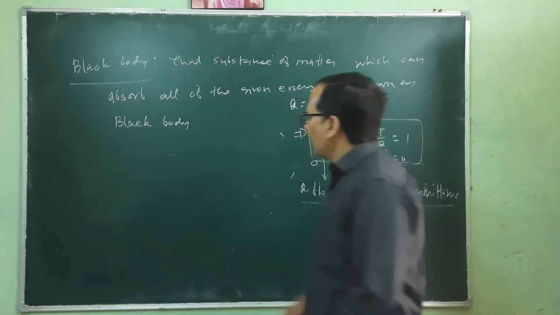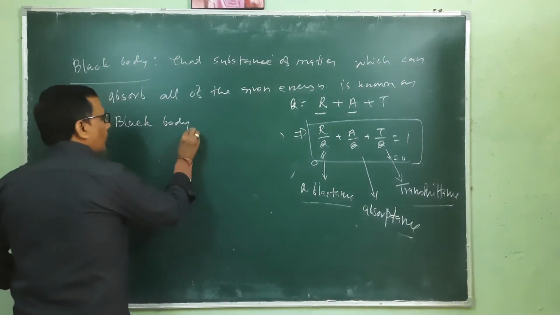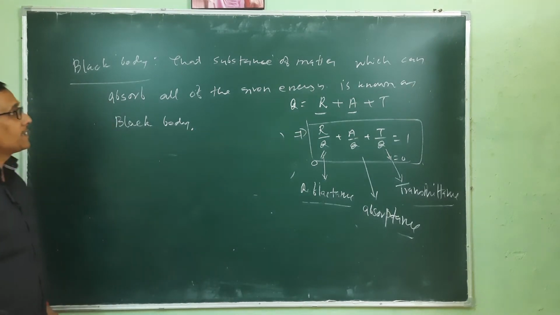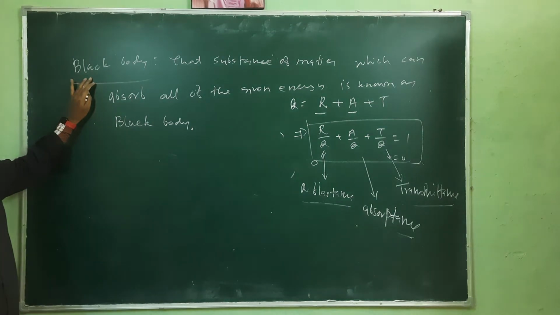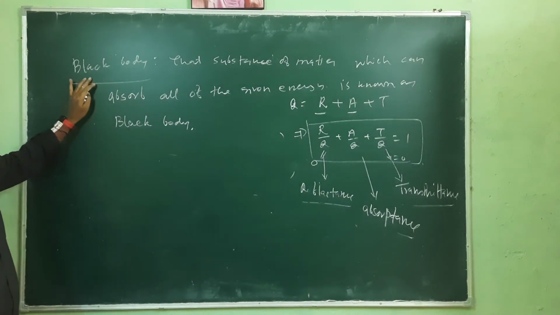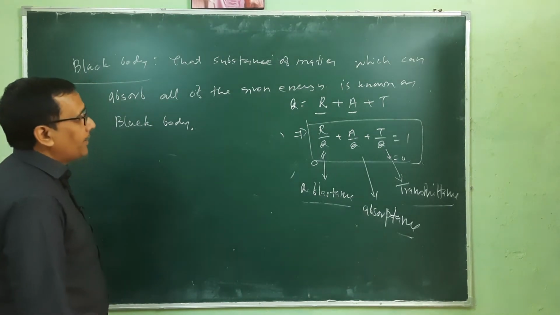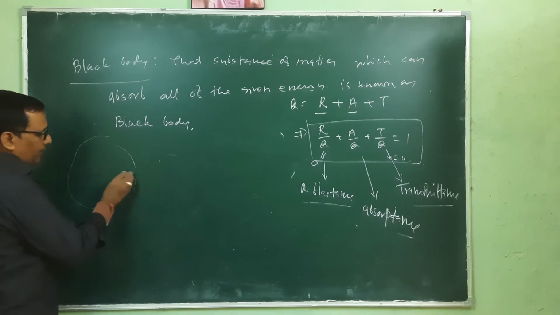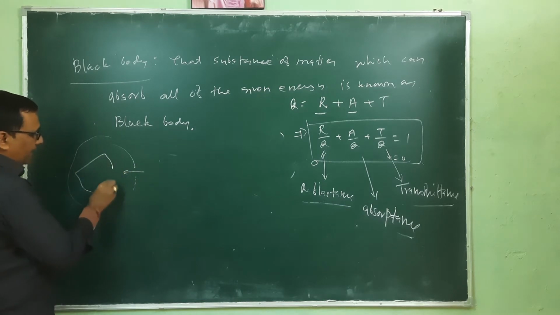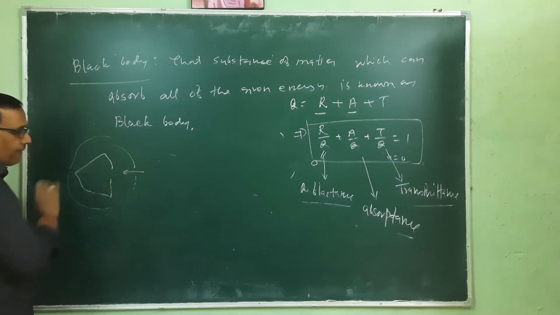So generally in practice, no substance has the properties of a black body. It can be artificially fabricated like this. If we have one system with one hole created, that is the cavity.